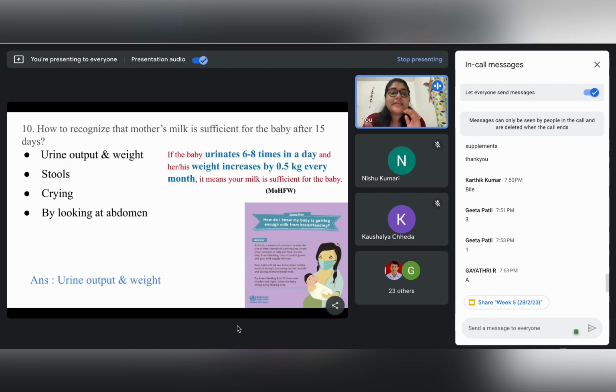So please keep in mind the parameters which are taken into account regarding the urinary output and the weight increase, which will confirm that the milk being fed to the baby is sufficient.